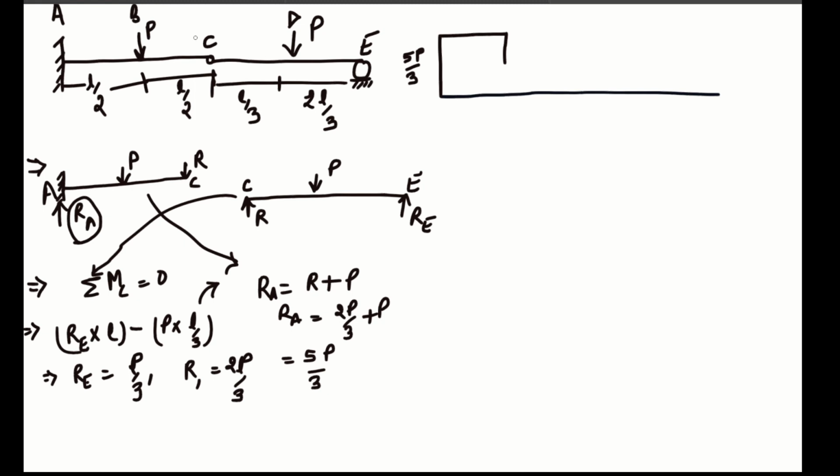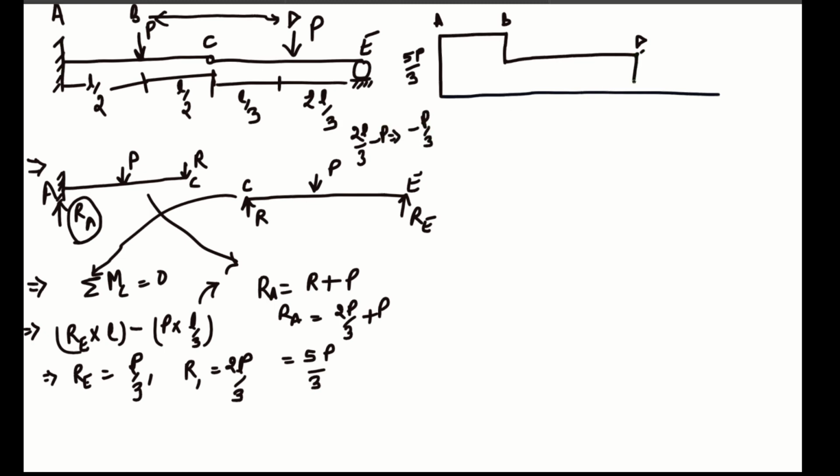So from point B to point D, there is no shear force acting, so it will be constant along to the point D. Okay, and there is a dip of P at point D. This is point B, this is point A. So the dip will be 2P by 3 minus P, it will be minus P by 3.